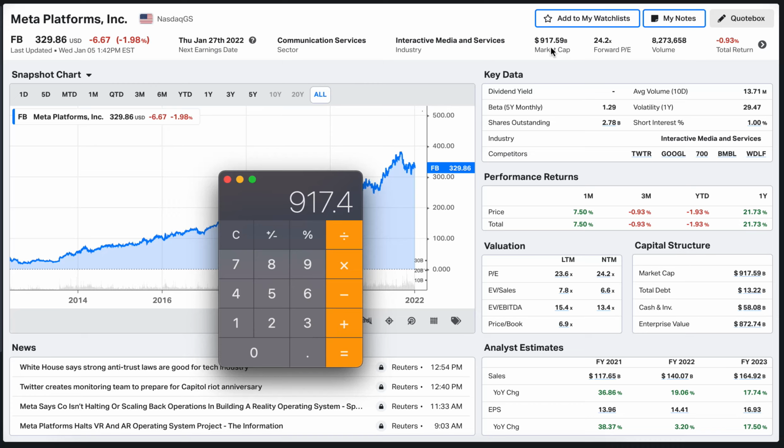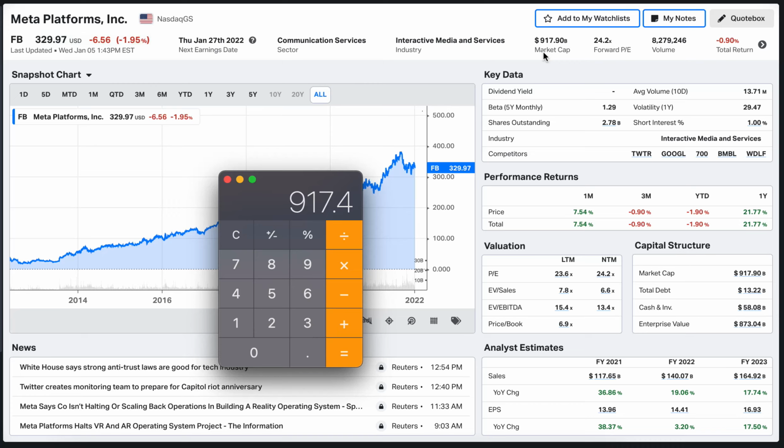Because we know what the market feels about the stock, but then we can use this figure in comparison to other figures, like the free cash flow that the company generates, for example, or the PE ratio and a lot of other metrics, the debt that the company has, and see whether it makes sense for us to pay this kind of amount, this stock price, basically, in order to purchase the stock based on that market cap. Does it actually make sense based on what the company is currently doing financially? That's why and how we're using the market capitalization figure.